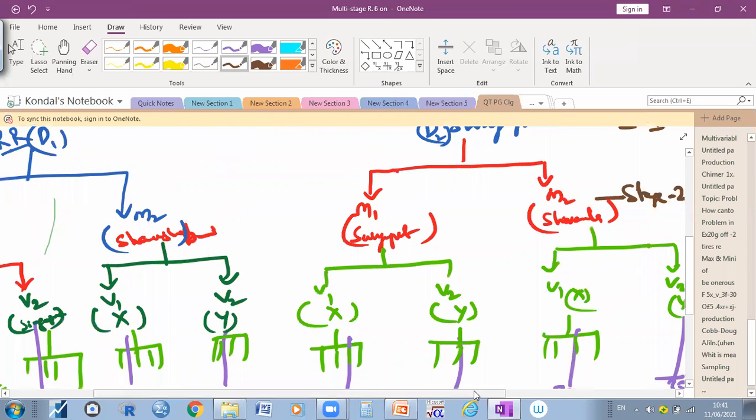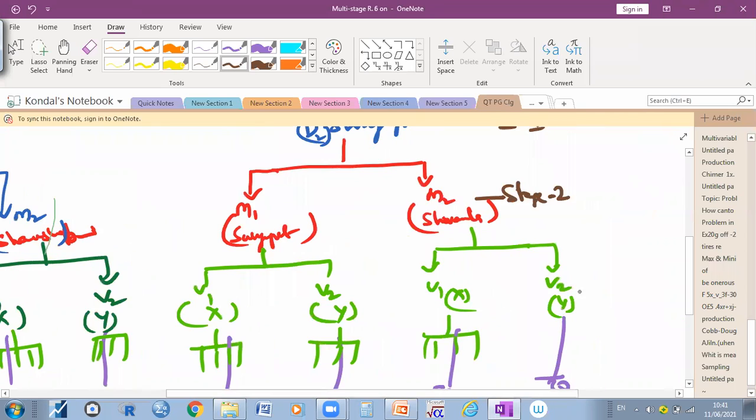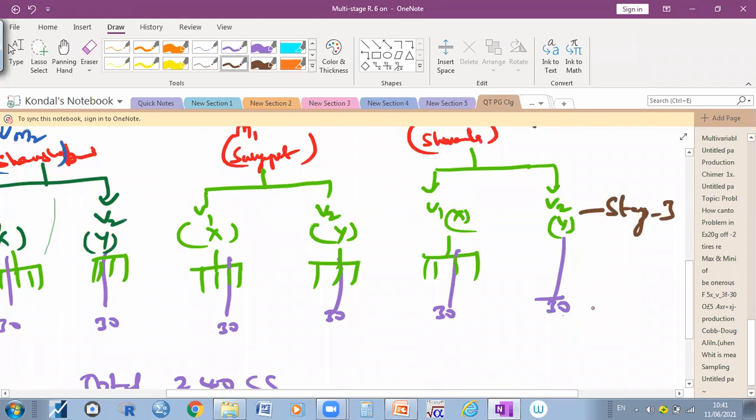After that, within the mandal, if you are selecting villages, this is called stage 3. After that, if you are selecting 30 samples randomly, or if you are selecting villages, it is called stage 4.